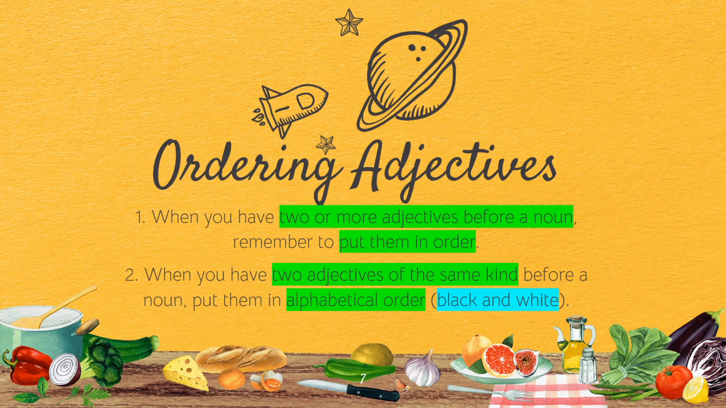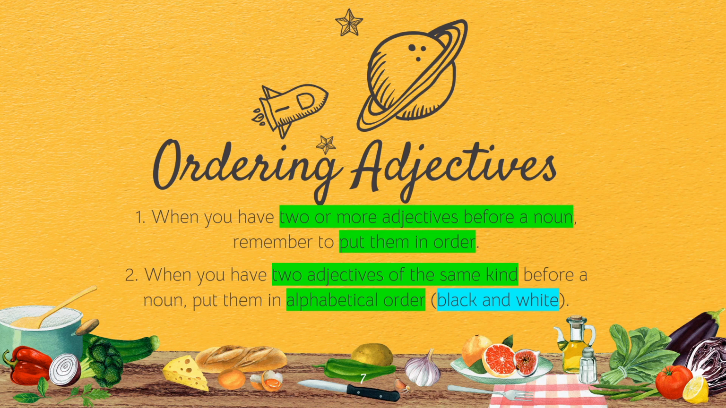There are two rules here. The first one: when you have two or more adjectives before a noun, remember to put them in order. What kind of order? Let's wait. The second rule: when you have two adjectives of the same kind before a noun, put them in alphabetical order. So first you need to put them in order. Second, if you have the same kind of adjectives, put them in alphabetical order.